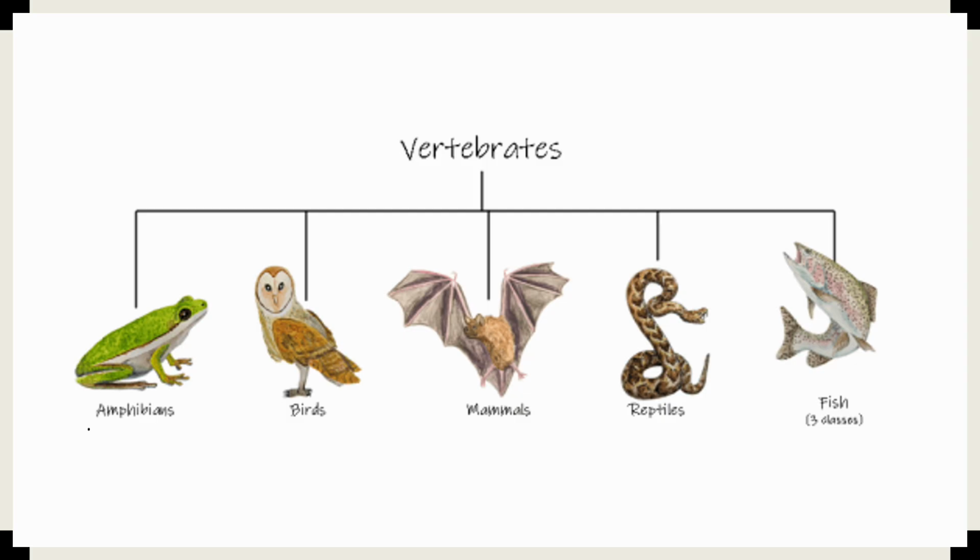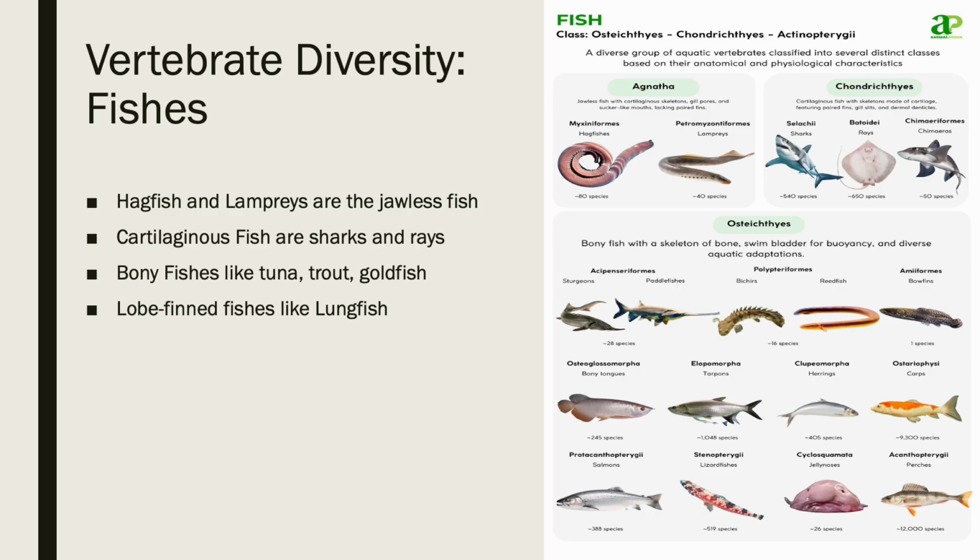So here are some examples of vertebrates. So these are classes of vertebrates. We have amphibians, birds, mammals, reptiles, and then various classes of fishes. And again, just the fish diversity alone is huge. So we have osteocythes, which are the bony fish, chondrocythes, which are the cartilaginous fish like sharks, skates, lampreys. And then we have things like the hagfishes and lampreys here.